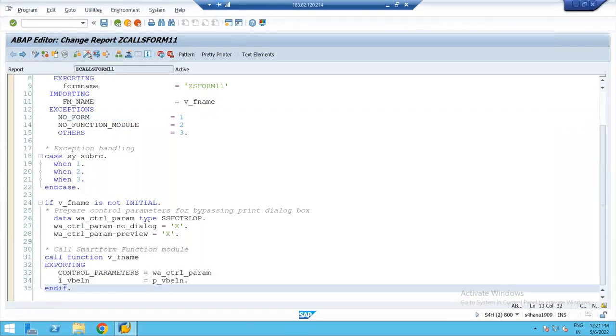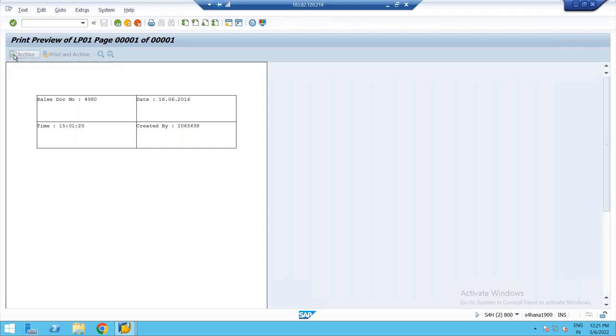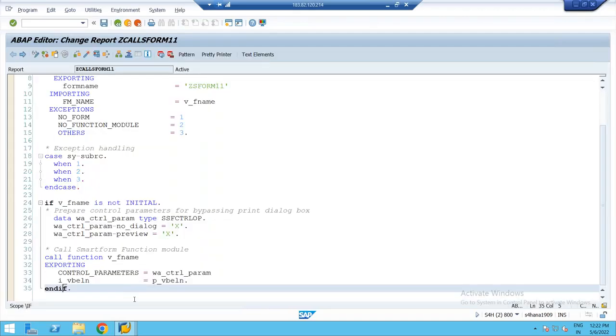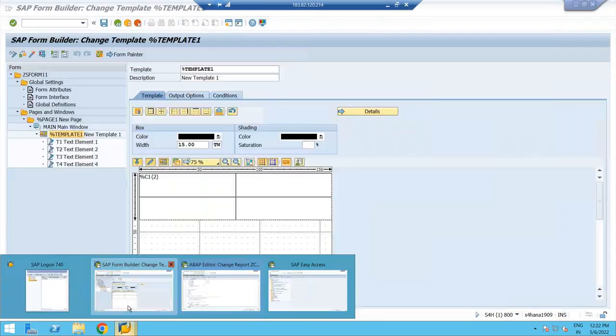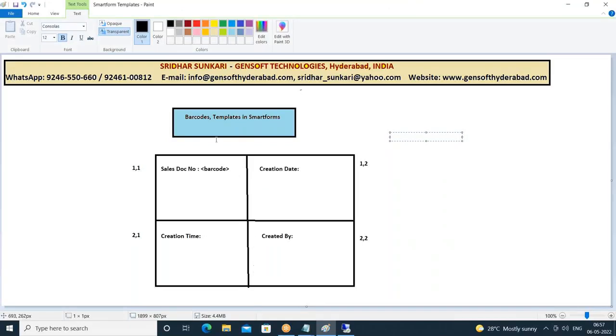Let me cross check now. So if I execute the program, 4980, yeah, done. We are able to skip it. I got the print dialog box. So understood. So this is your template. We go for a template when you want to display the data in tabular format in a fixed number of rows. Right? So I got it. Now what is the next requirement here?